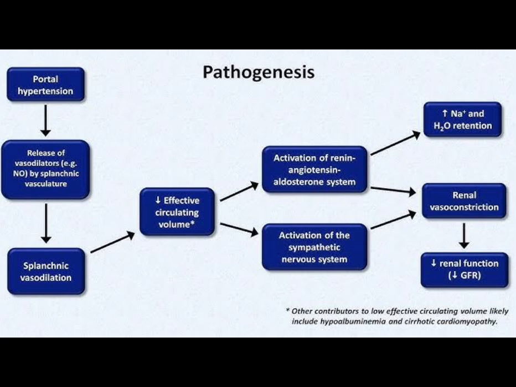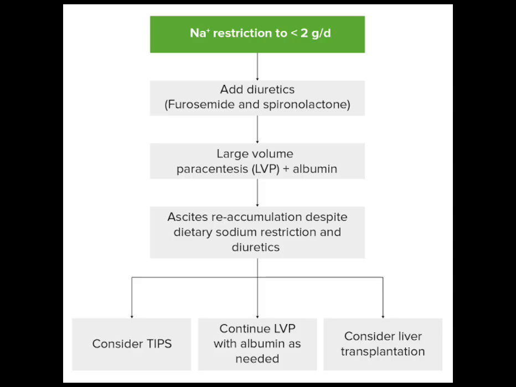Second is when there will be less blood in the vessels because of the leakage into the third space, there will be less perfusion to the kidneys. As a defense mechanism, in order to restore the kidney perfusion, nature activates the renin-angiotensin-aldosterone system, causing sodium and water reabsorption and causing vasoconstriction. But this sodium and water reabsorption and the vasoconstriction further worsen ascites.